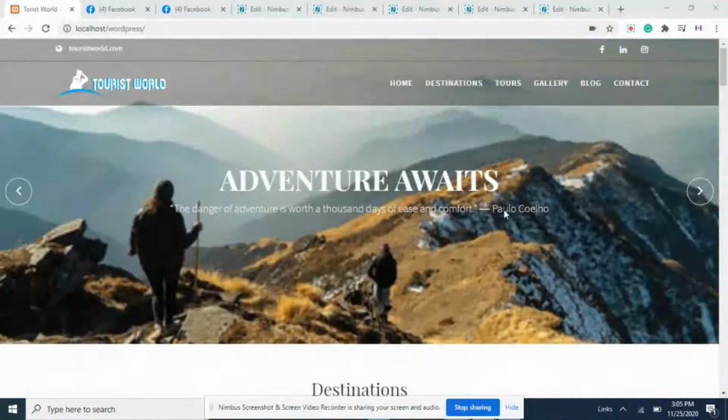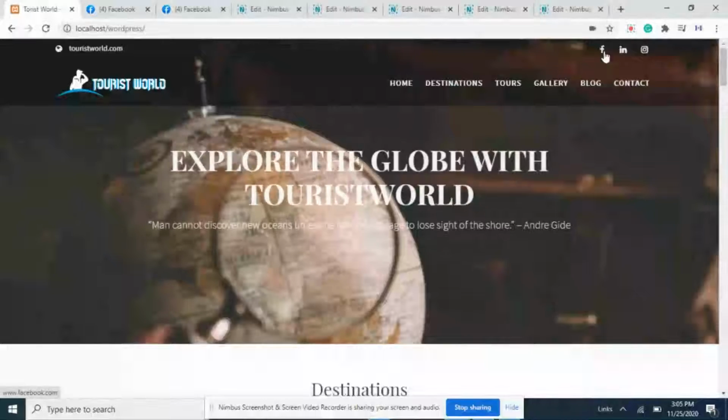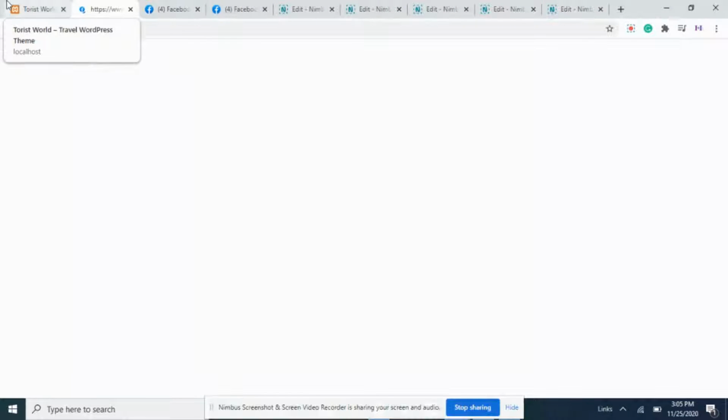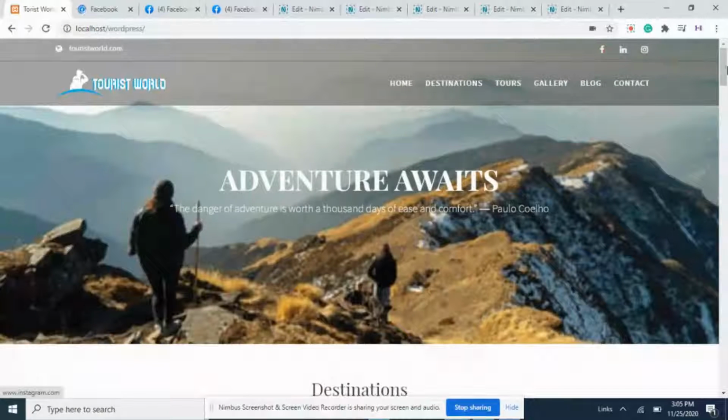Here is my website related to tourism. It's a company based website. So let's start the explanation of this website. Here are three links: Facebook, LinkedIn, and Instagram. If I click on Facebook, it will redirect me to the Facebook page, and same goes for the other links.